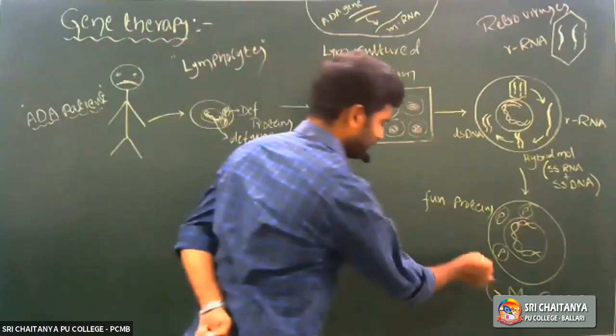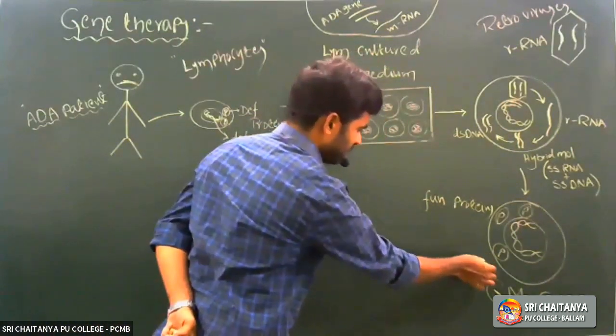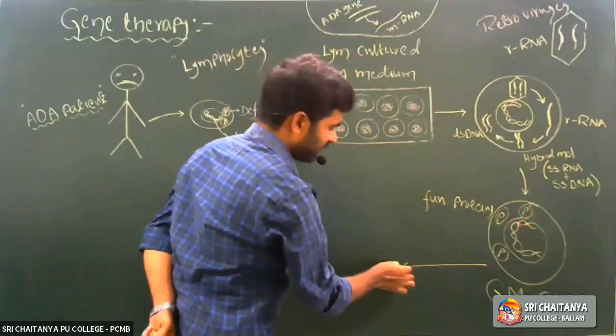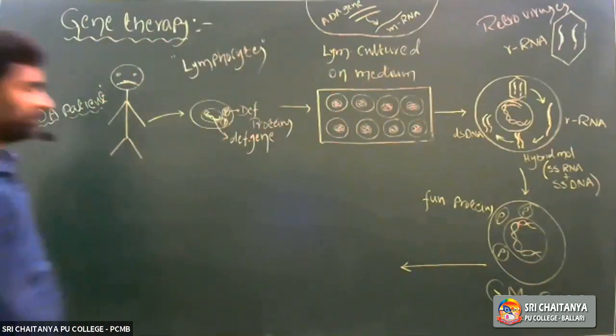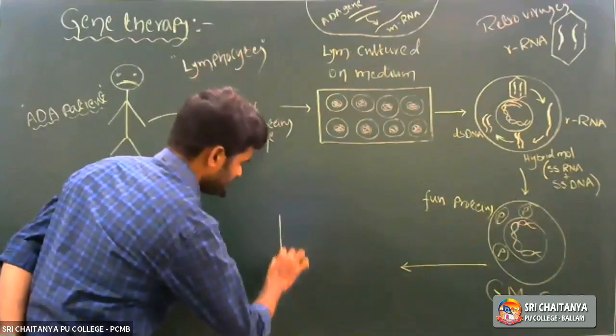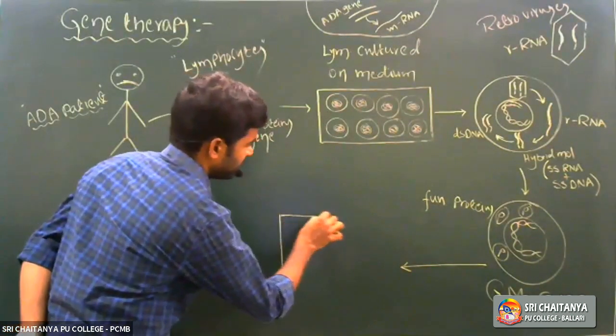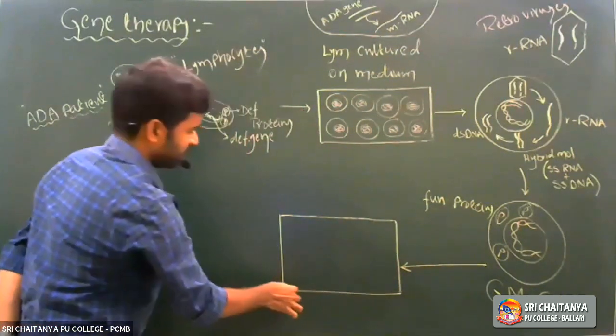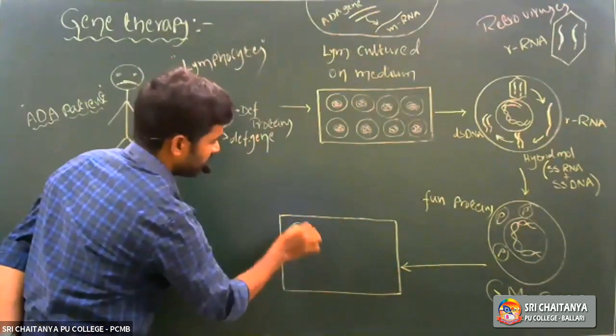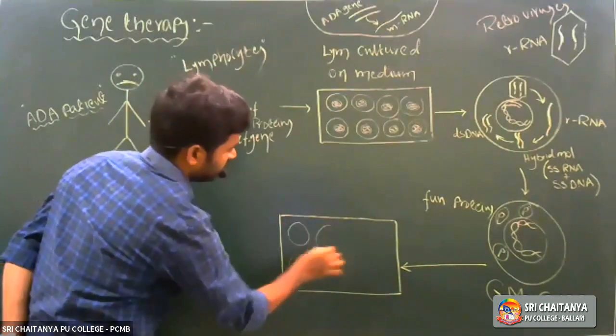That genetically modified lymphocyte again is cultured on the nutrient medium up to 100 billions.